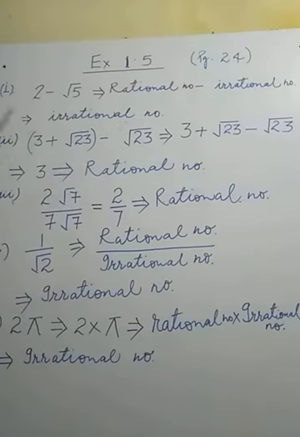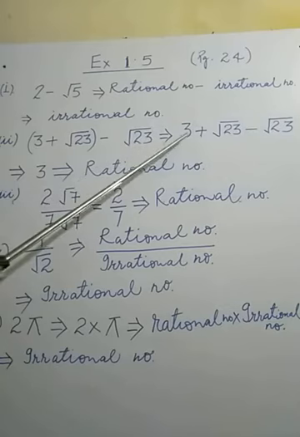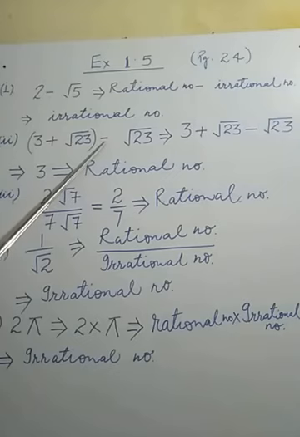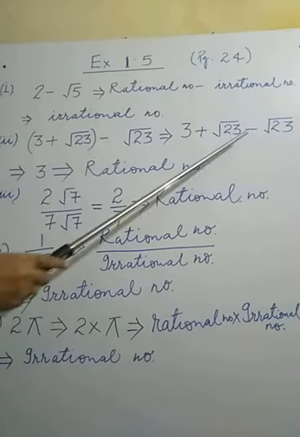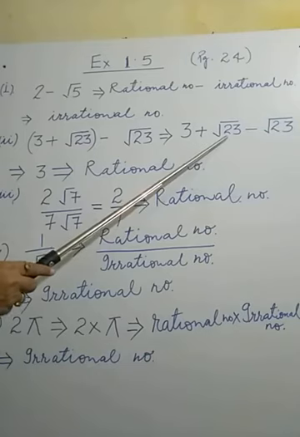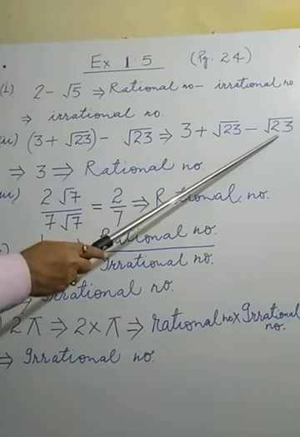So we have to break the bracket. Which bracket is here? This one is a small bracket. So this will be broken. So after breaking the bracket, what will be there? It will be 3 plus under root 23. And after that, what is written here? It is already written here, under root 23. So minus under root 23. Now you may observe under root 23 plus and under root 23 minus.